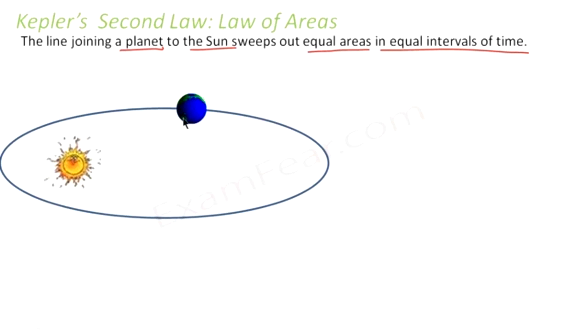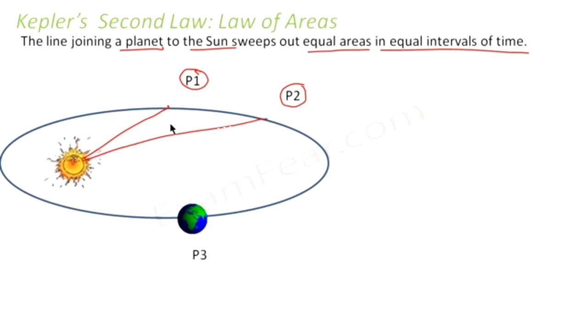Let us suppose this is the sun located at the focus, and this is a planet which is revolving around the sun. Let us suppose I consider an instant from where it starts revolving. Let us suppose this position is P1. It reached P2. So when it traveled from P1 to P2, what is the area swept?